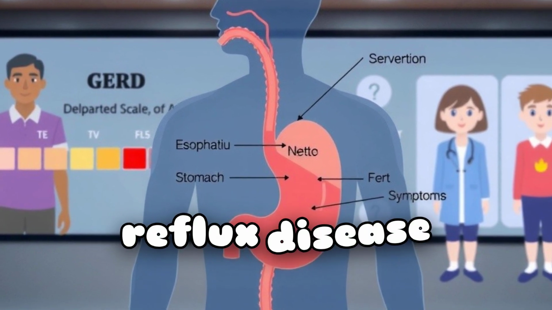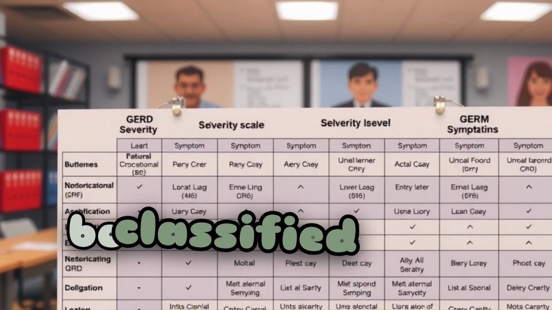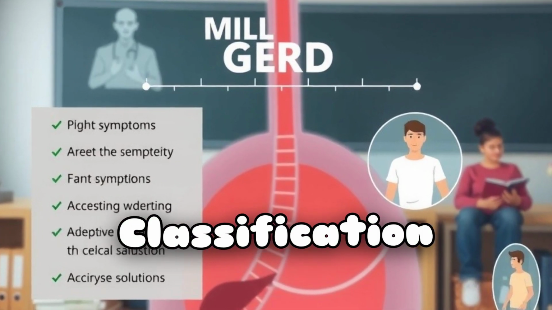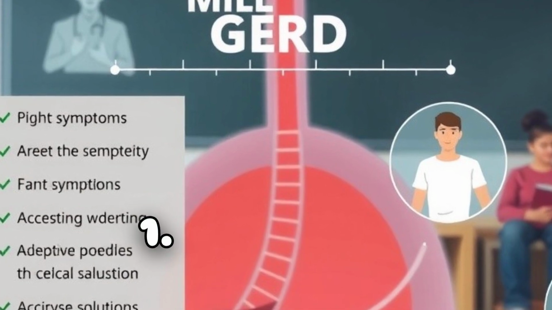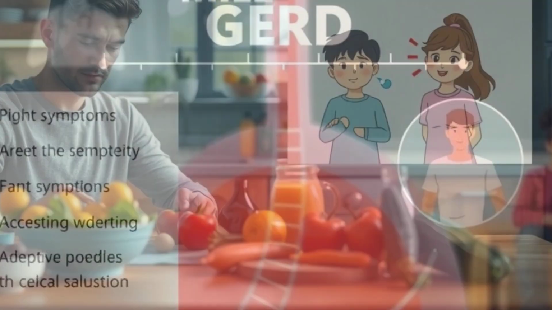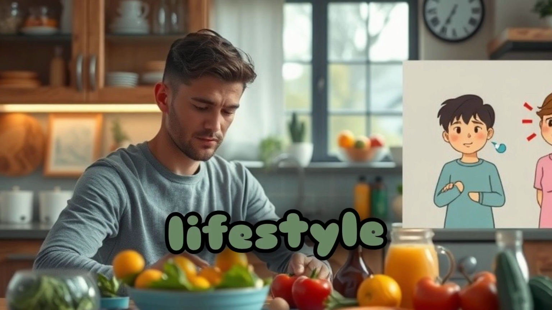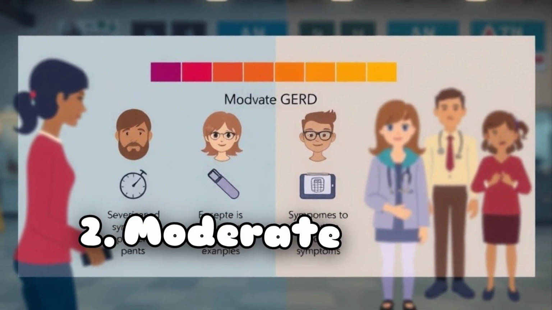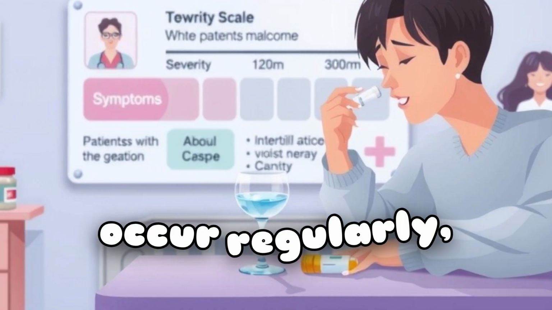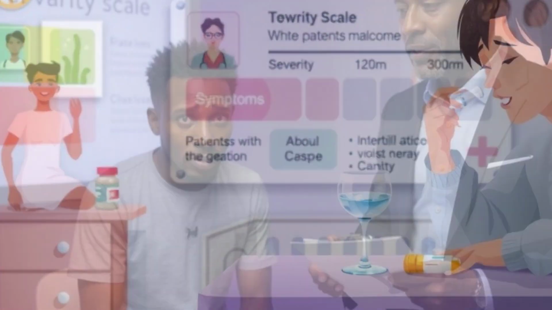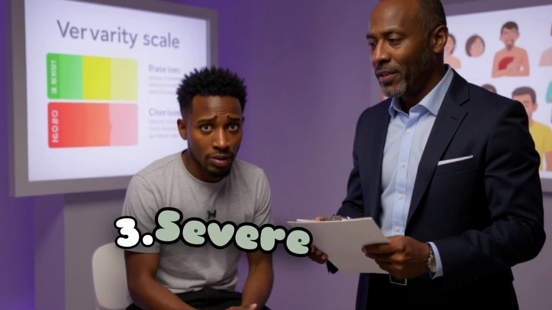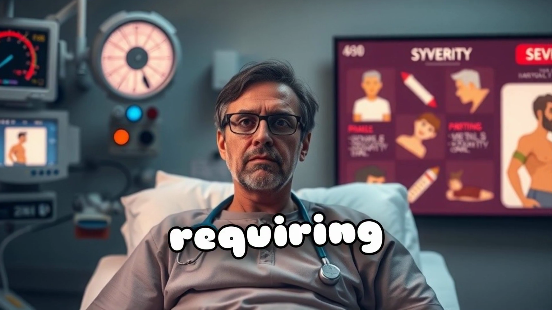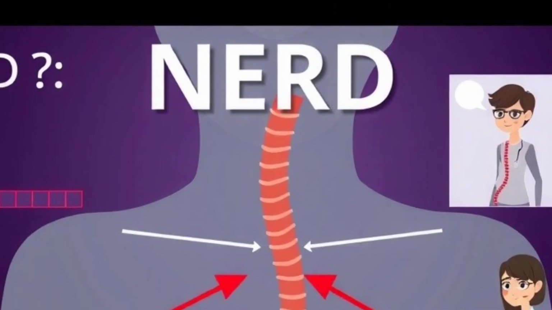Gastroesophageal reflux disease, GERD, can be classified based on its severity and symptoms. Classification based on severity. 1. Mild GERD. Symptoms occur infrequently, and lifestyle modifications can often manage them. 2. Moderate GERD. Symptoms occur regularly, and medication may be needed to control them. 3. Severe GERD. Symptoms are frequent and severe, often requiring long-term medication or surgery.